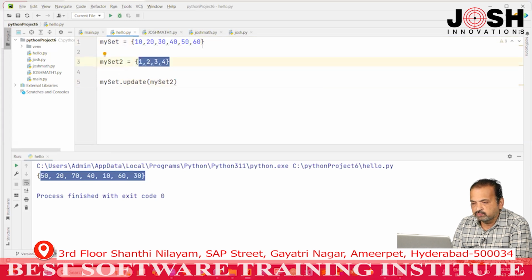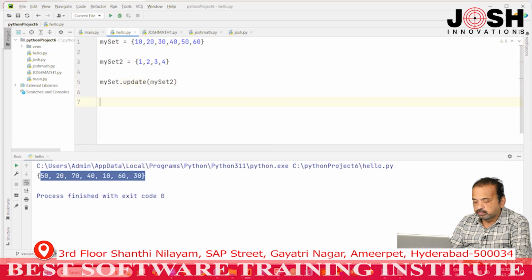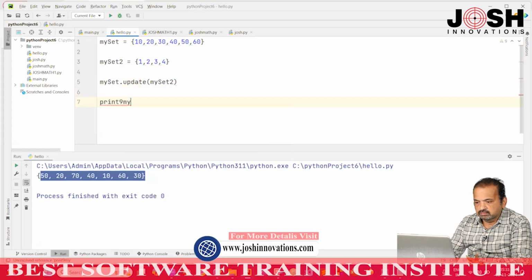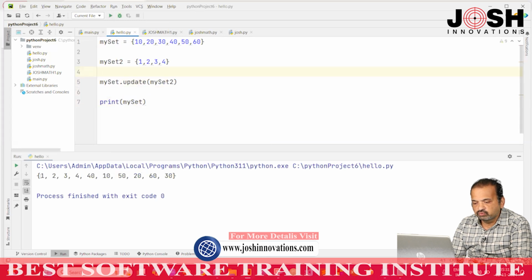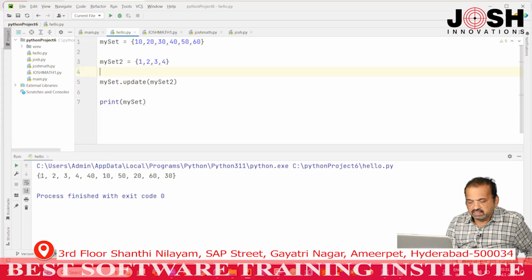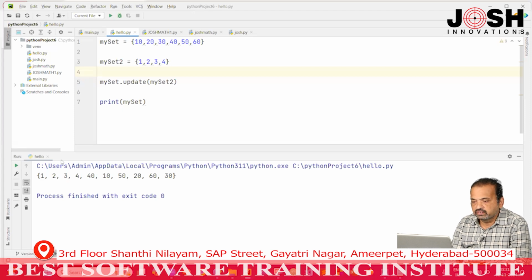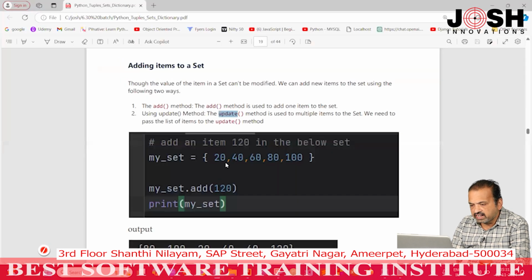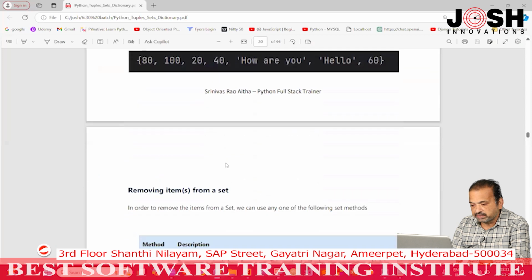These items 1, 2, 3, 4 will be added into my set, and I will try to print my set. Yes, and when I run this, see these items are added: 1, 2, 3, 4, 40, 10, 50, 20, 60 and 30. Okay, right. So, this is a way to add items to the set by using the add method, and second by using the update method. Right. So, we understand how to add and how to update.